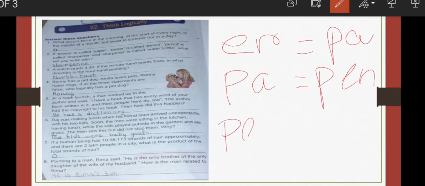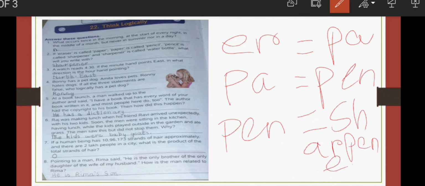So what are we calling the pencil? Pencil has become sharpener. And sharpener is called water bottle.